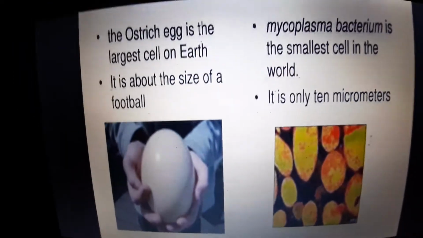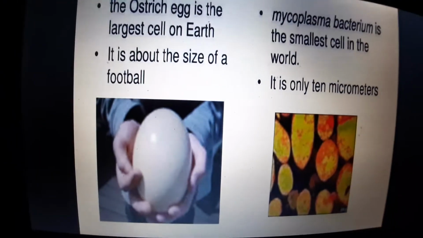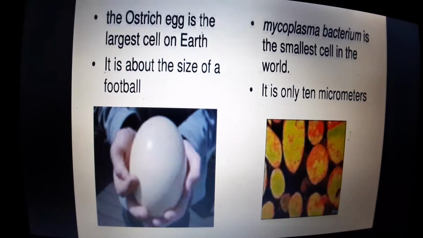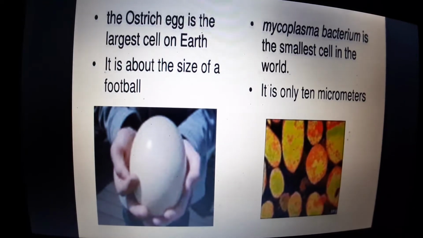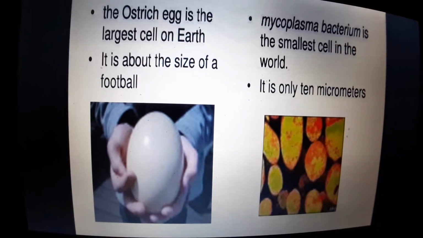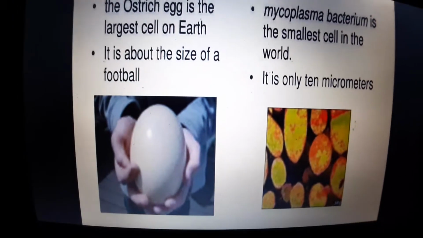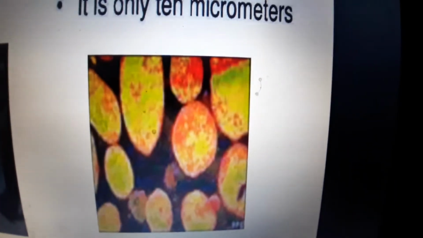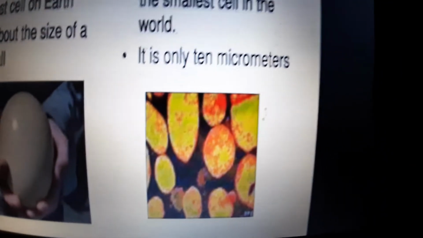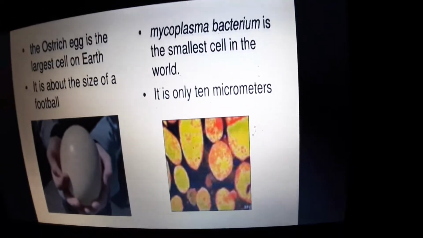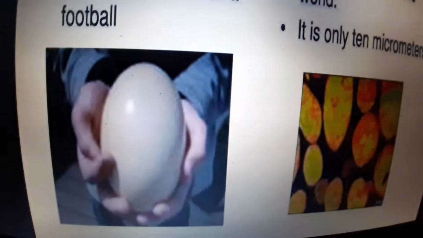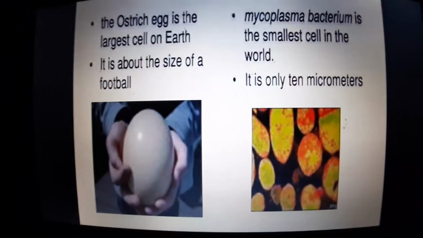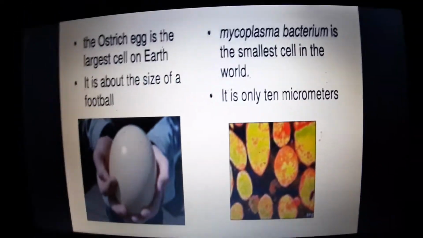Another example, you might have seen an ostrich egg. The ostrich egg is the largest cell on the earth. It is the size of a football. And which is the smallest cell? The smallest cell is a mycoplasma bacterium, which is only 10 micrometers in size. So this is the smallest cell on the earth and this is the biggest cell on the earth. So the size of the cells differ.